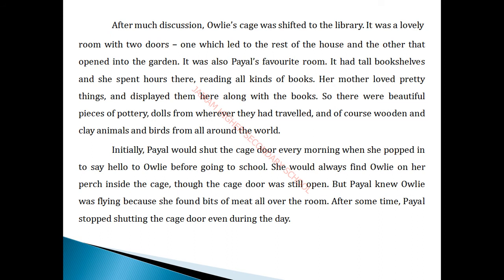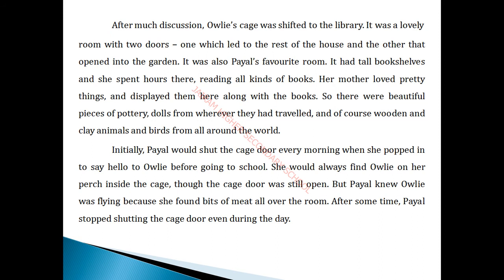Initially, Payal would shut the cage door every morning when she popped in to say hello to Owlie before going to school. So whenever Payal was about to leave for school, she used to open Owlie's room and say hello. She would always find Owlie on her perch inside the cage, though the cage door was still open.